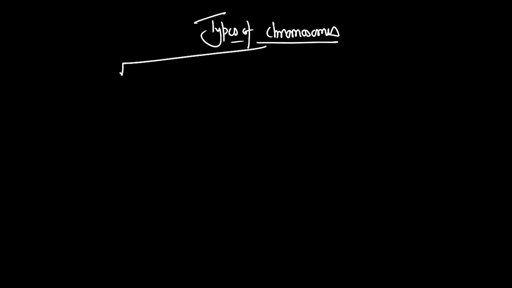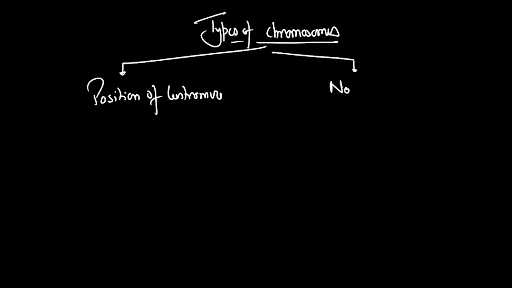Now the next topic which you have to understand over here is the types of chromosome. There are different types of chromosomes, and these different types are on the basis of, first, the position of centromere, and second, the number of centromere present.